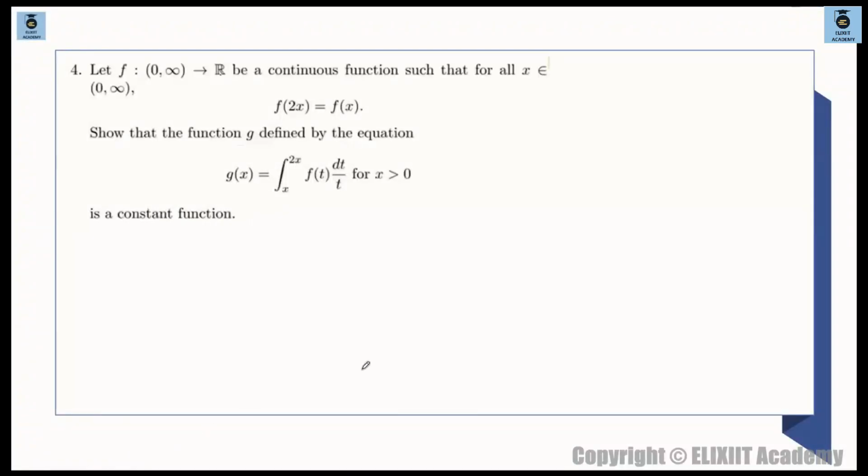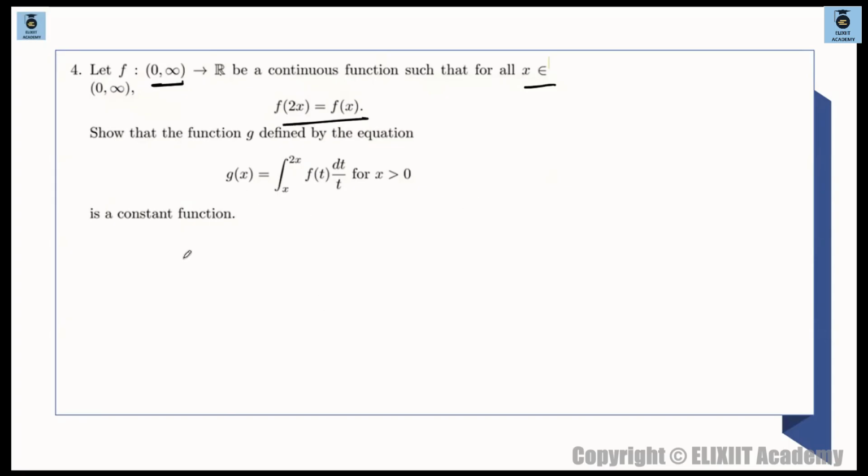2018 question. See the next question. Next question is saying f such that 0 to infinity, positive domain hai, goes to R be a continuous function such that for all x belongs to 0 to infinity, f of 2x is equal to fx. We have to show that g is defined by this equation gx. This is a constant function.